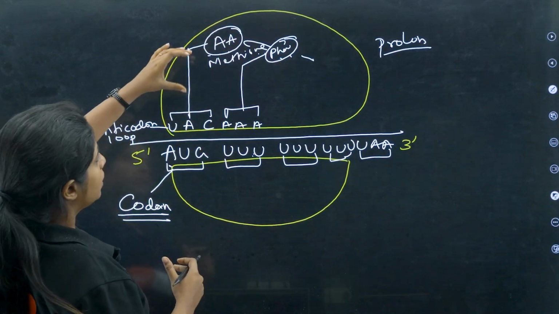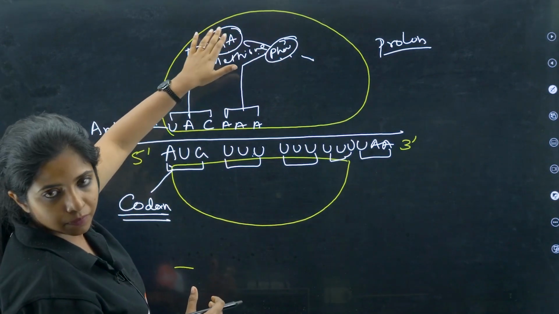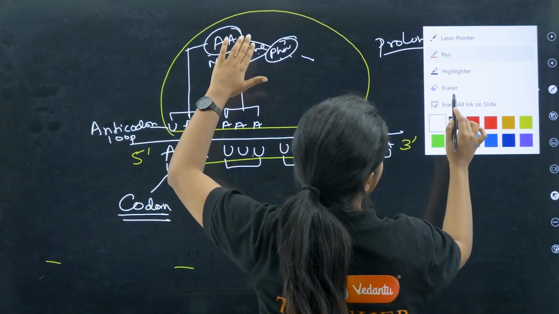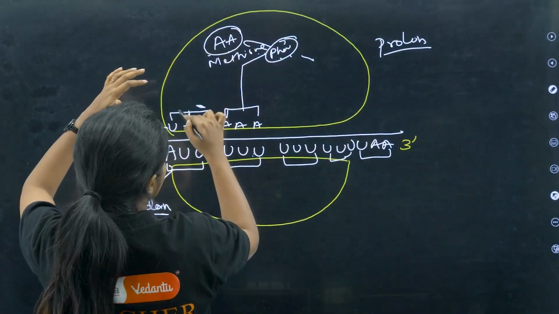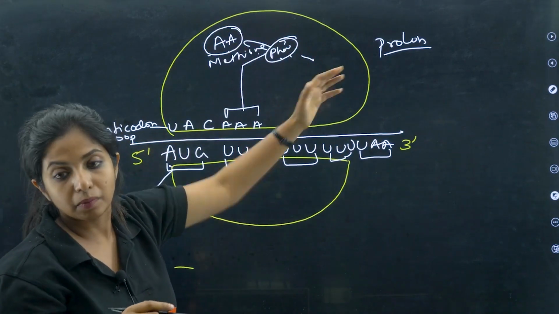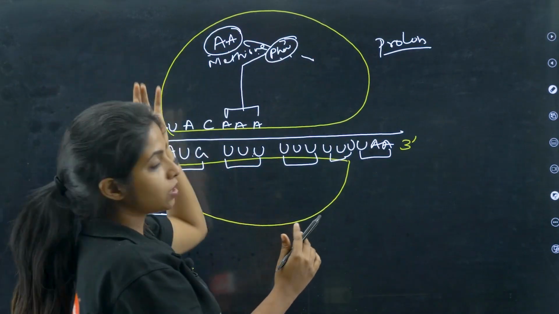So for example, this tRNA came and gave the amino acid. Similarly, another tRNA came. Now what will happen? Slowly, this thing will be going off. The two will be linked. Again, another will be coming and another one will be linked. So that's how the chain of amino acids is being formed.